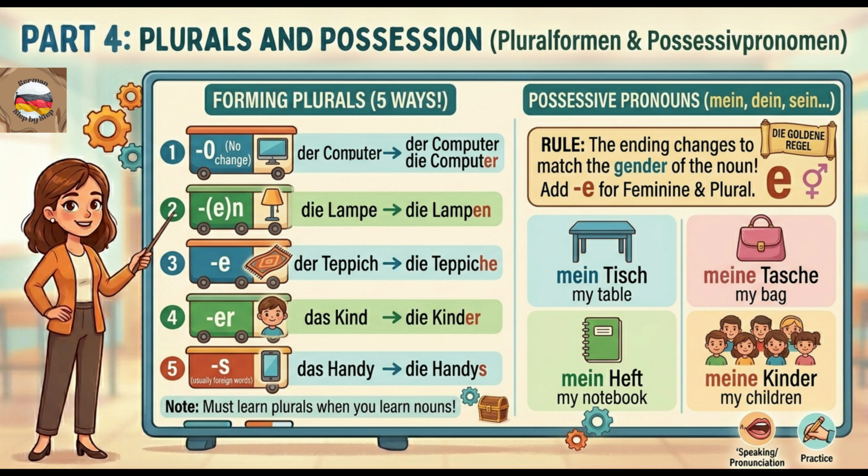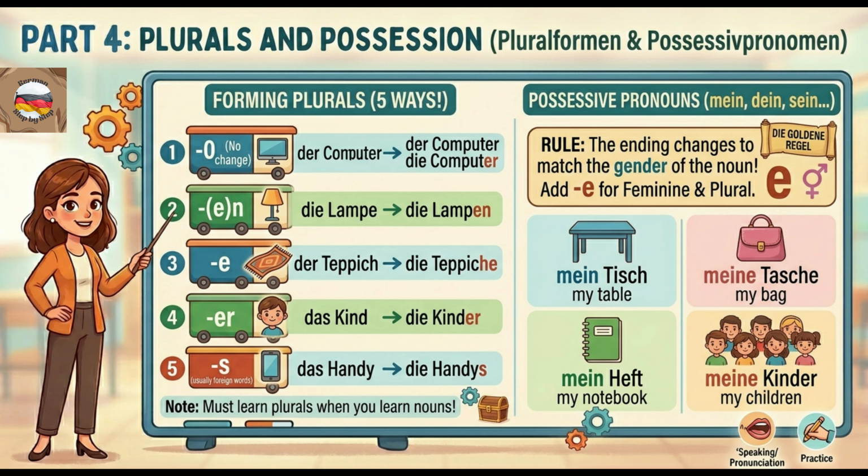En: die Lampe becomes die Lampen. E: der Teppich becomes die Teppiche. Er: das Kind becomes die Kinder. And s, usually for foreign words: das Handy becomes die Handys.